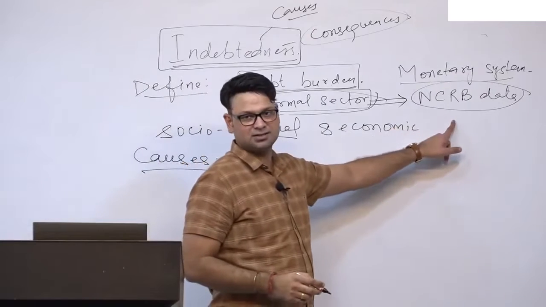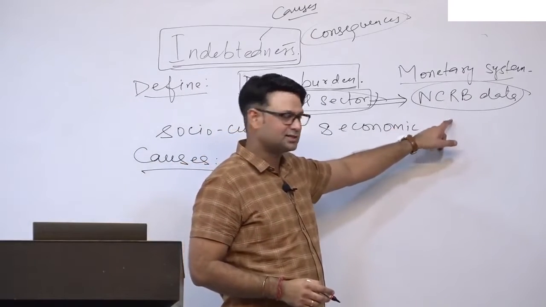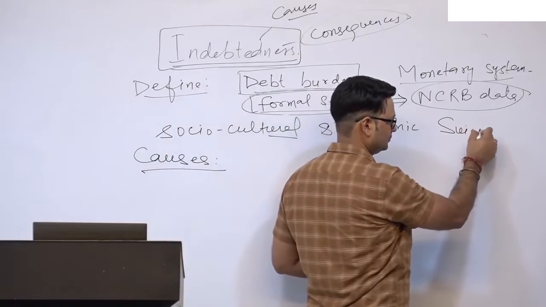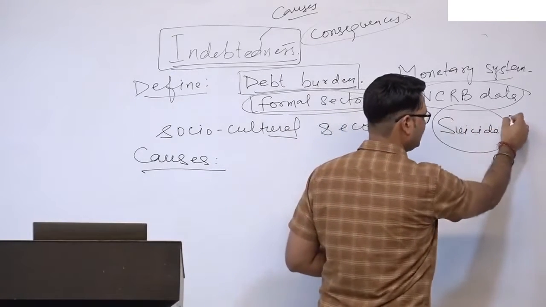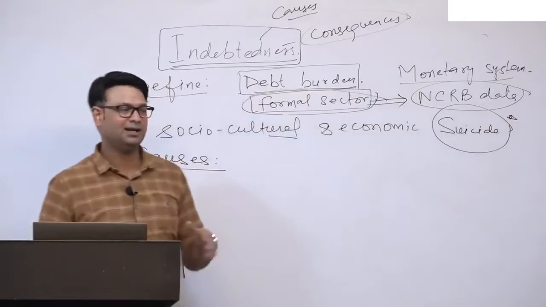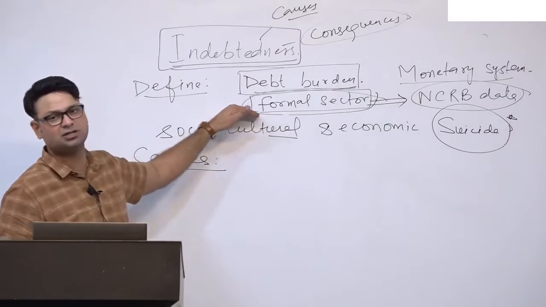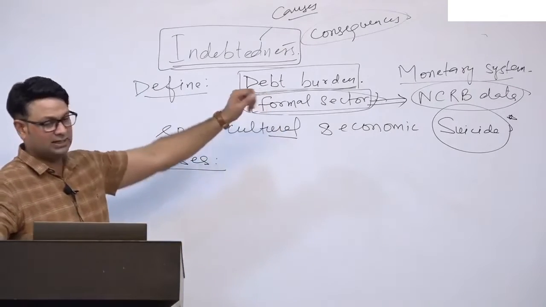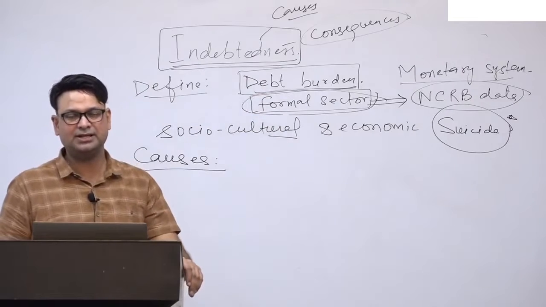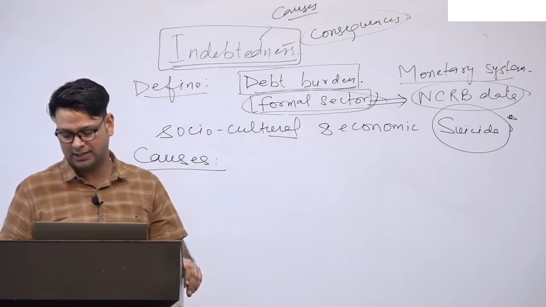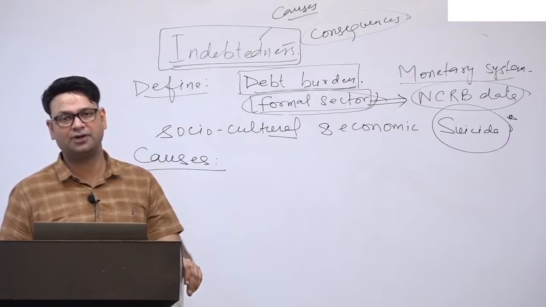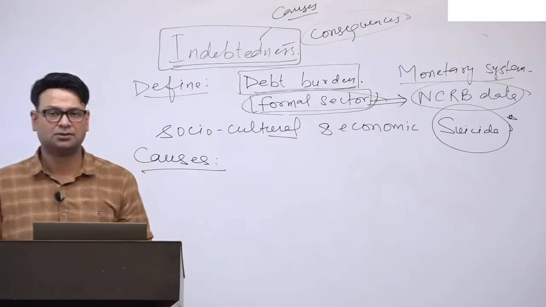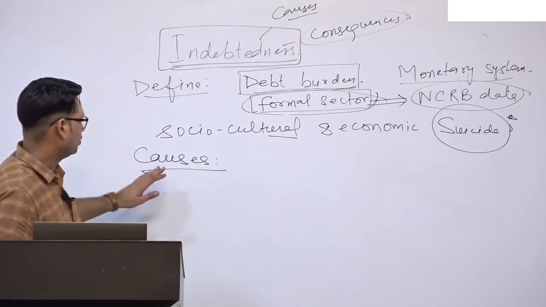Not only the suicide level, but the kind of impact it has on our tribals is a very huge concern for us, right? So that you can quote in the consequences. You can write what the consequences of this indebtedness among the tribals are.